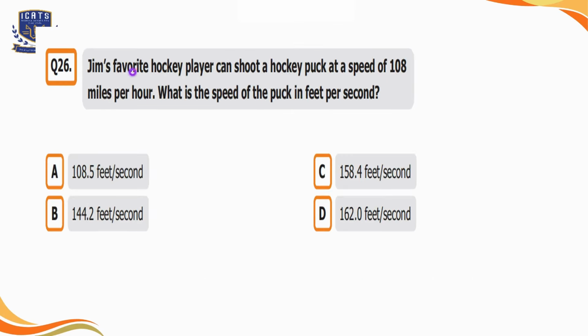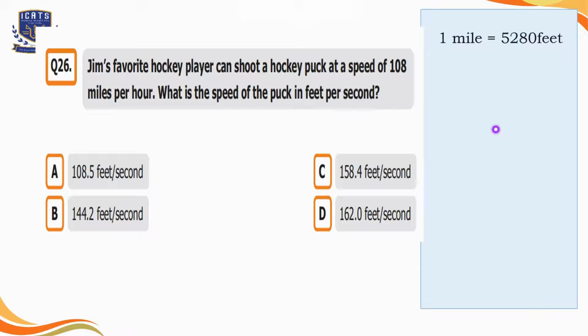Question number 26. Jim's favorite hockey player can shoot a hockey puck at a speed of 108 miles per hour. What is the speed of the puck in feet per second? So 4 options are given to us. There are 5,280 feet in 1 mile and 3,600 seconds in 1 hour. So we will multiply 108 by 5,280 to convert miles into feet.